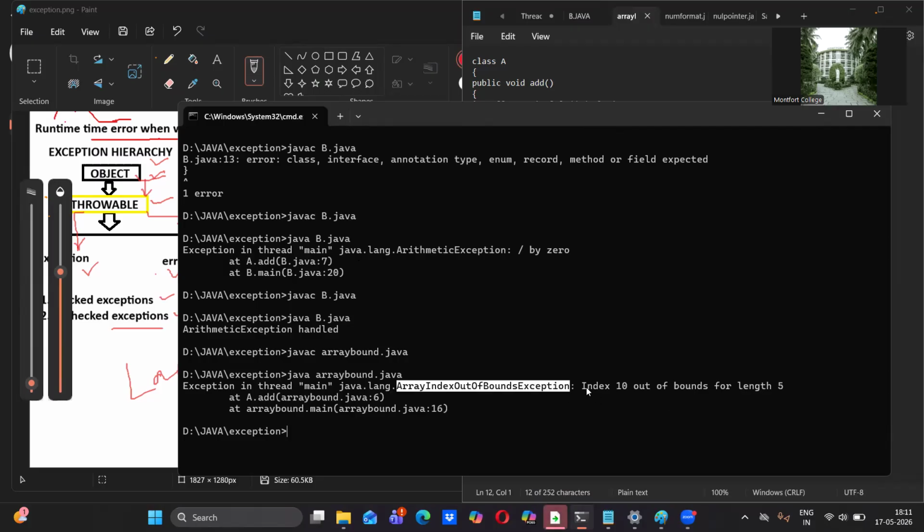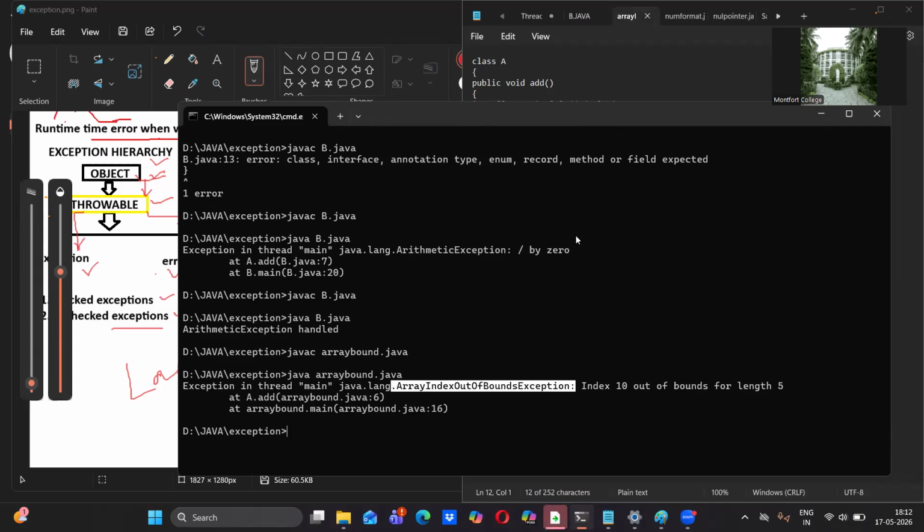And what the error says, index 10 out of bounds for length 5, which means 5 elements only we have allocated space for, but we are expecting the 10th element to be displayed on screen, which means we are violating the rule. And where we have the problem, that line number also it shows. So how are we going to handle this? Sometimes mistakenly we can do this. The array size we will give 4, but we will try to insert more elements than that. Mistakenly we will do that, no. So to avoid these problems only, we have these exception handlers.